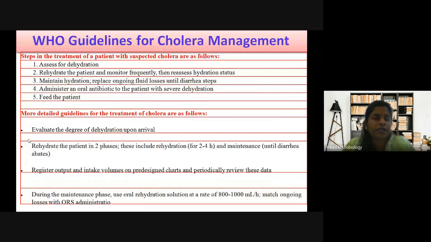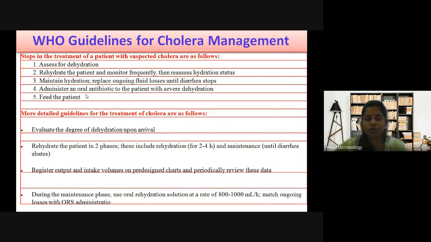Administer an oral antibiotic to the patient with severe dehydration. Feed the patient. You have to continuously feed the patient so that there is no weakness. And a few more steps: evaluate the degree of dehydration upon arrival, so you need to check on arrival how much dehydration there was, and after treatment. After treatment means after you have given fluids, whether it has increased or not. Only then will you get to know. Then rehydrate the patient in two phases. These include rehydration for 2 to 4 hours and maintenance until diarrhea abates.